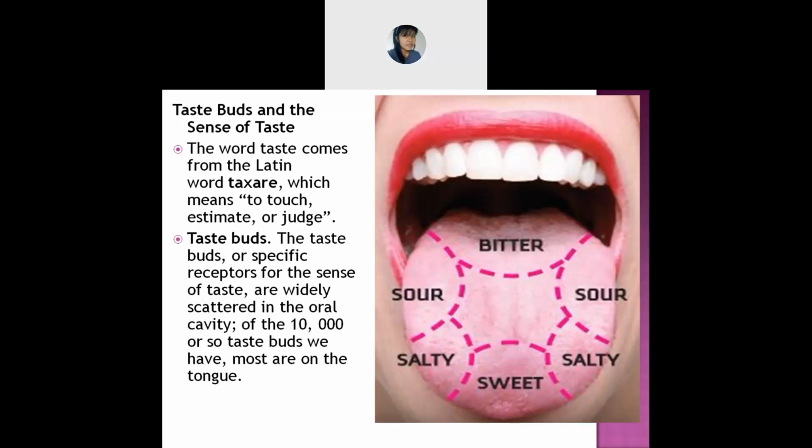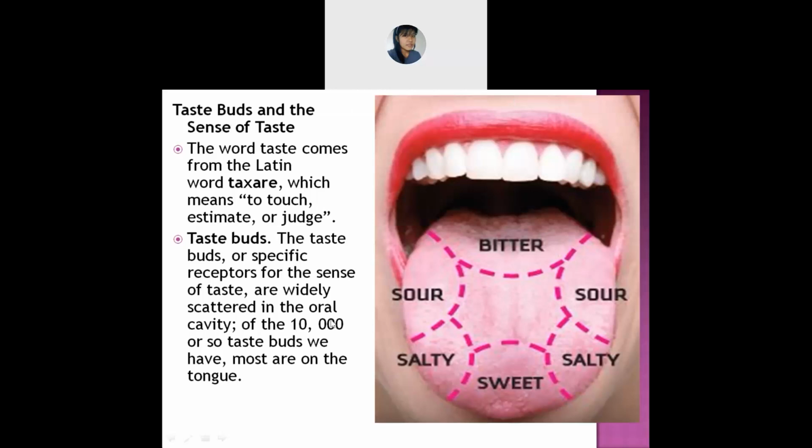I mean to estimate or to judge. To judge means what? Whether it's sweet, salty, sour, bitter, all this, means whatever is there, you are able to know that thing. Understand? And in your tongue, you have got taste buds. The taste buds help you in what? They help you in tasting the things, whether it's sweet, salty, and so on. So you are able to know all those things, whatever you are consuming or having.